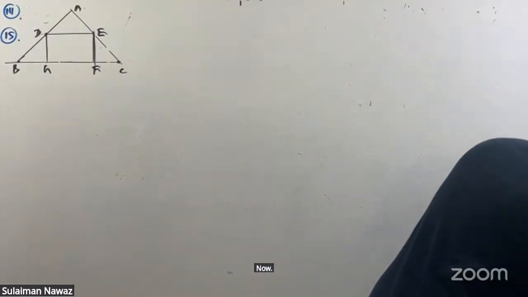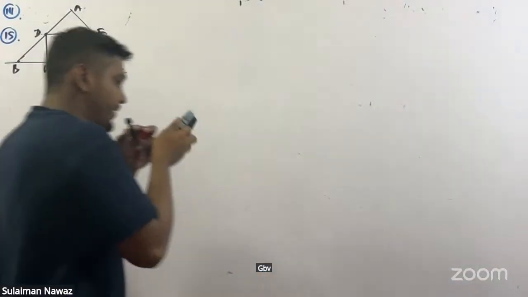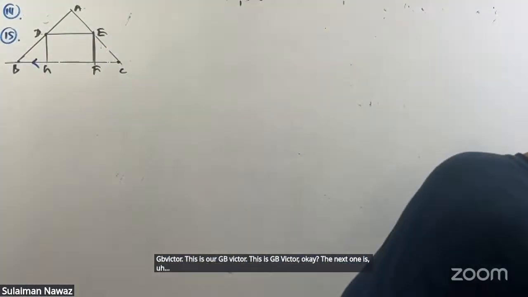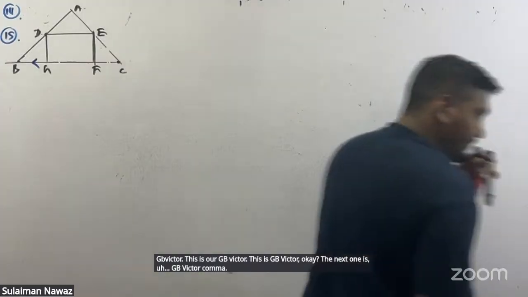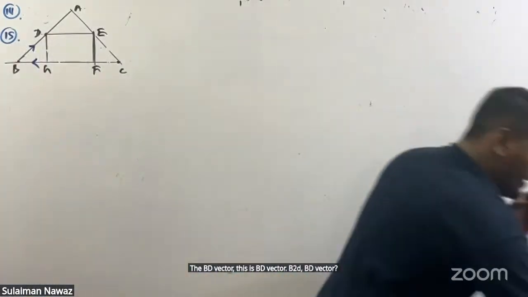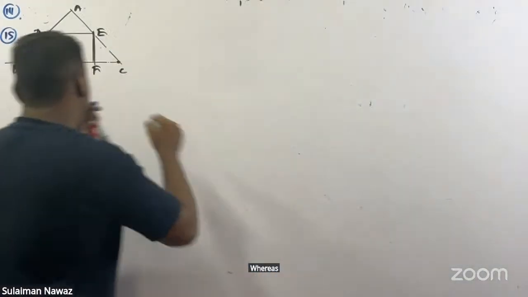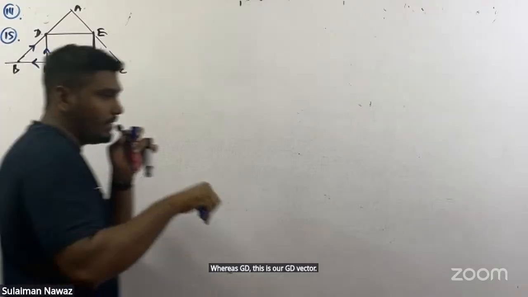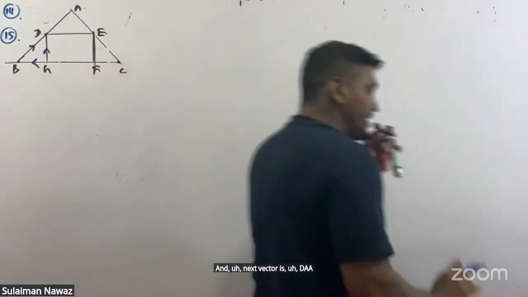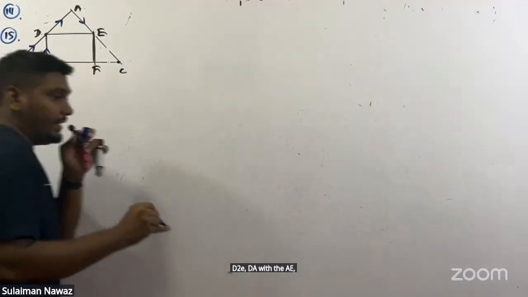Now the 9 vectors they have given are, first, GB vector. Where is GB? This is our GB vector. The next one is BD vector. B to D, BD vector. And the next one is GD. Where is GD? This is our GD vector, G to D. And the next vector is DA vector, D to A. Then AE, A to E, AE vector.